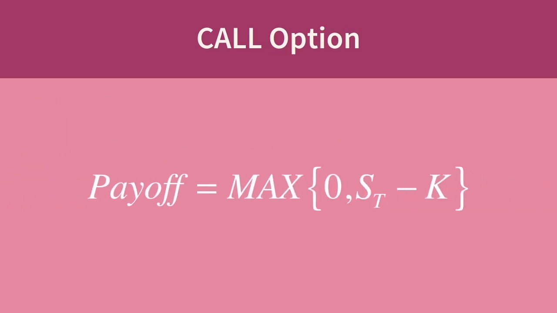Remember that a call option is a bet on the price rising, so if the underlying price falls, the option holder will allow the option to expire worthless. It is important to realize at this point that no option payoff will ever be lower than zero. Now, in the event that the price does rise, however, the payoff will be ST minus K, the underlying price at time T, minus the strike price of the option.